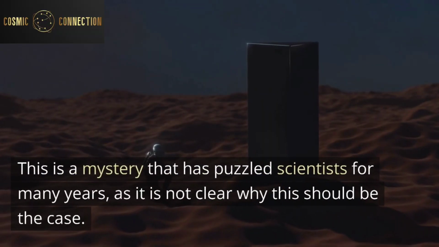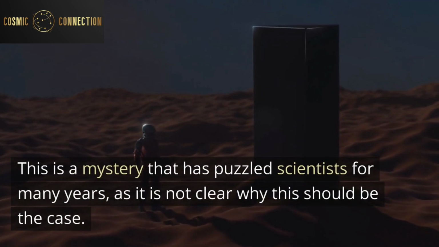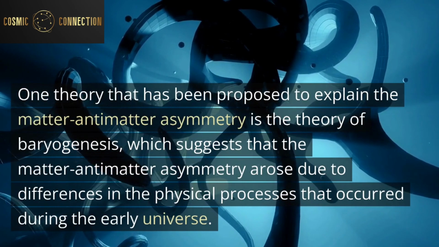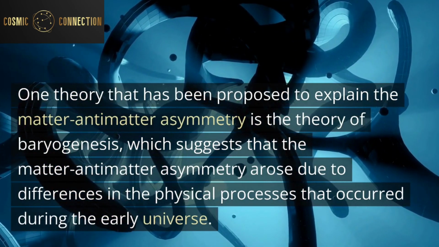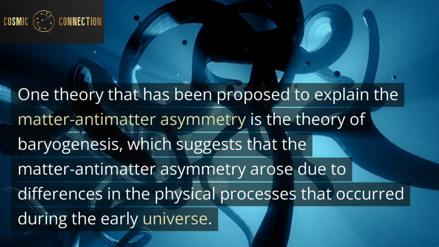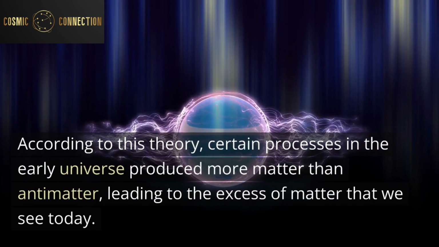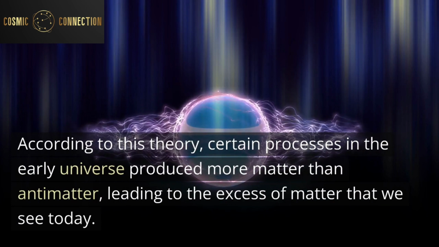This is a mystery that has puzzled scientists for many years, as it is not clear why this should be the case. One theory that has been proposed to explain the matter-antimatter asymmetry is the theory of baryogenesis, which suggests that the matter-antimatter asymmetry arose due to differences in the physical processes that occurred during the early universe. According to this theory, certain processes in the early universe produced more matter than antimatter, leading to the excess of matter that we see today.